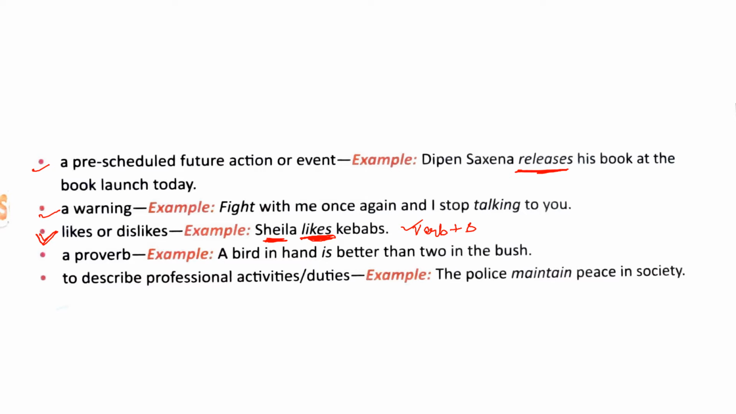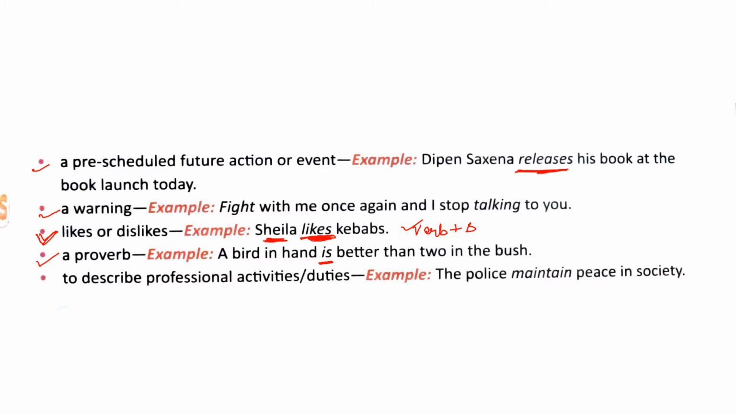Next, in case of proverbs, alright, what are proverbs, children? Proverbs are nothing but short sentences that people often quote, which give advice or tell you something about life. Most of the proverbs are in simple present tense. Example: a bird in hand is better than two in the bush. The verb is has been used here, indicating it is in present tense.